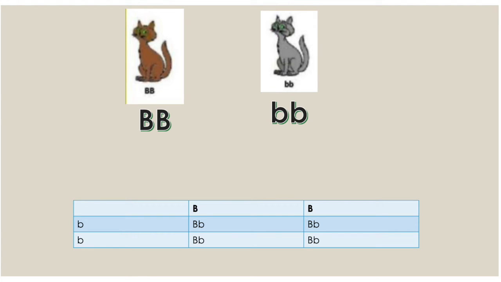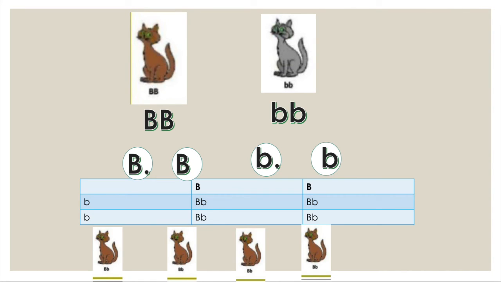Now I think we should understand the genotype of the children of two organisms mating. So over here you can see a brown cat mating with a grey cat. One has the allele big B and the other one has the allele of small b. The process of what happens now is pretty similar to the process we learnt about before. The only thing is you cannot forget about the dominant and the recessive alleles, that the allele of the parent will be divided into 2 and it will be fused with the other one of the other parent. And now you will get 4 combinations like we did before.